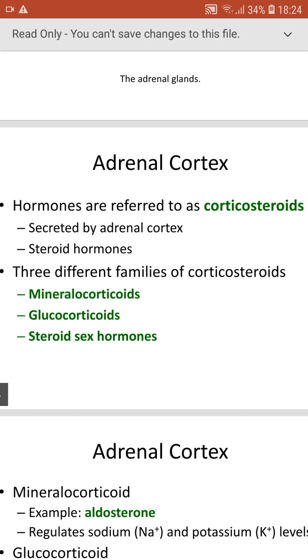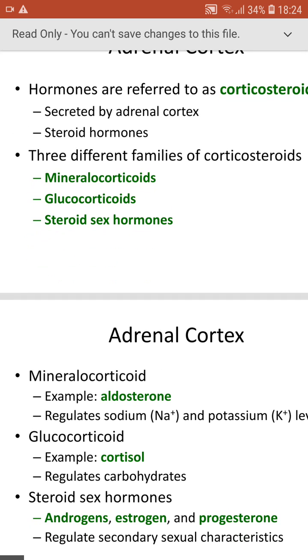Steroids go directly into the cell and act on the nucleus. So that's why steroids are a bit more dangerous than amino acids. The hormones secreted by the adrenal cortex are referred to as corticosteroids, the steroid hormones. There are three types of hormones: mineralocorticoids, glucocorticoids, and sex steroid hormones.